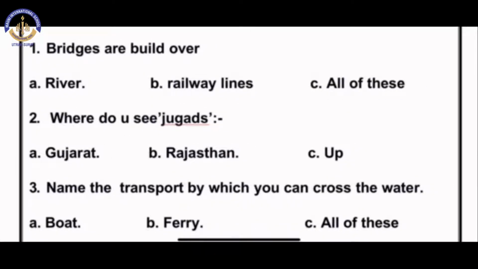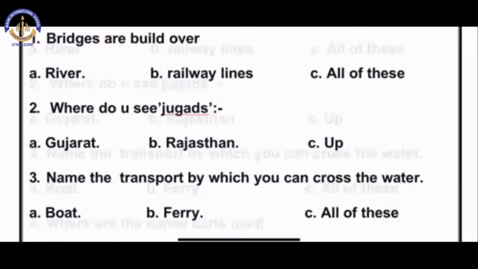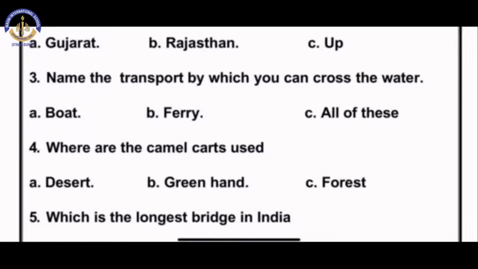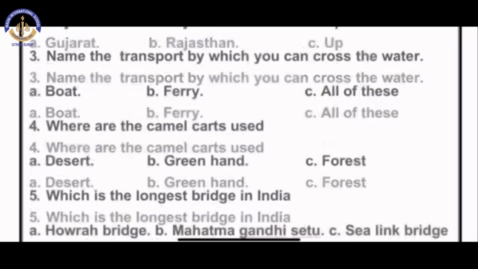Where do you see jugaads? Can you tell me where jugaads are being seen? Yes, in Gujarat. The correct answer is A, Gujarat. Name the transport by which you can cross the water. We can cross water by boat and ferry both. So your answer would be C, all of this.